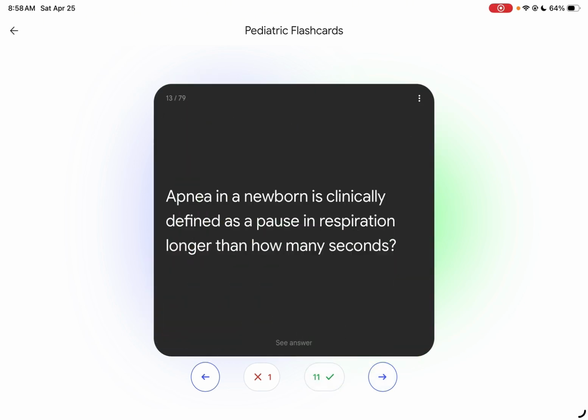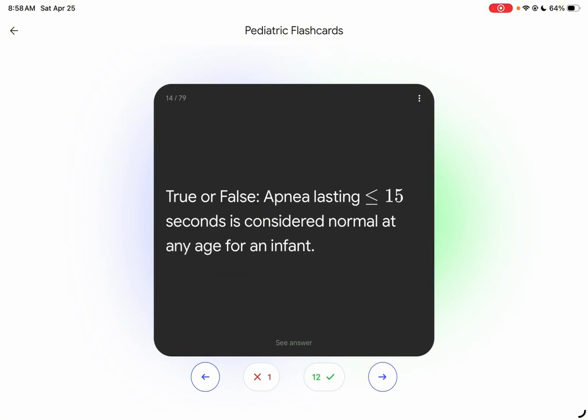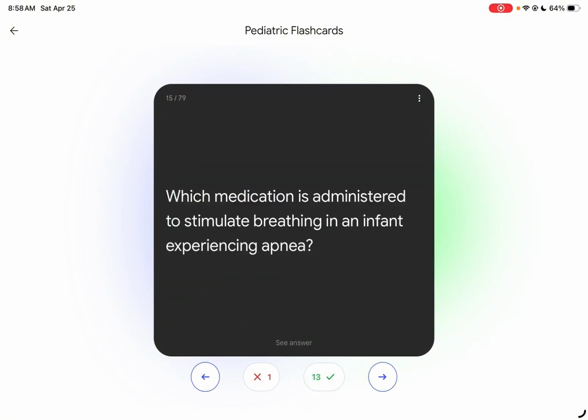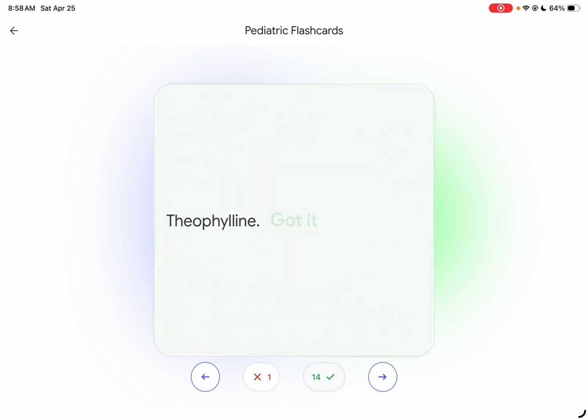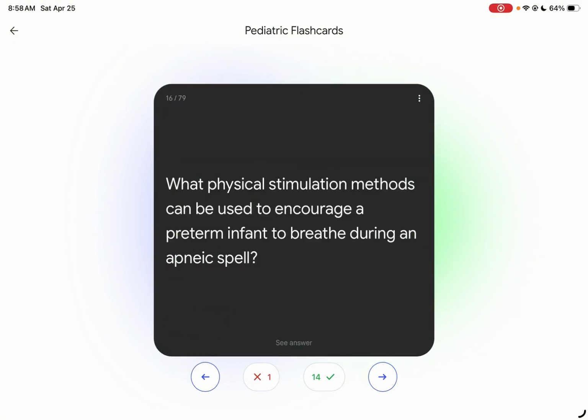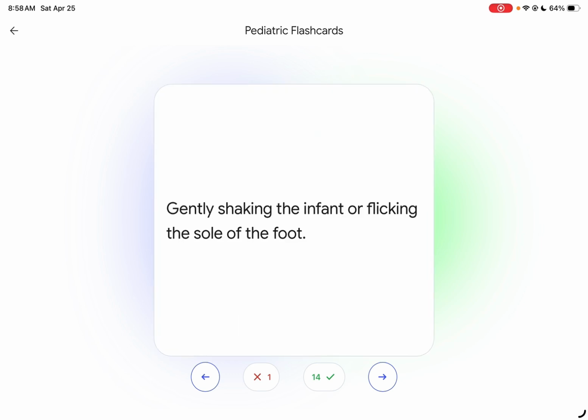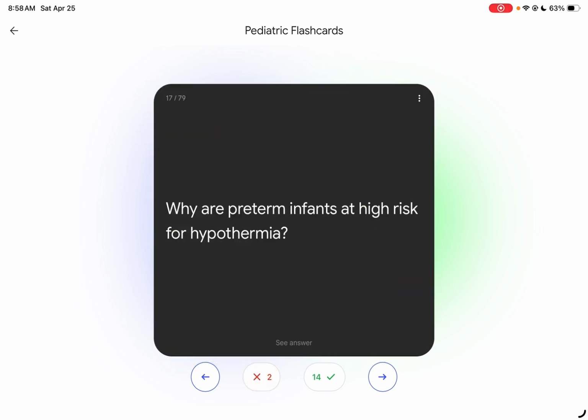Apnea in a newborn is clinically defined as a pause in respiration of 20 seconds. Apnea lasting less than or equal to 5 seconds is considered normal. True. Which medication is administered to stimulate breathing in an infant experiencing apnea? Bronchodilator, theophylline. The spelling: T-H-E-O-P-H-Y-L-L-I-N. What physical stimulation methods can be used to encourage a preterm infant to breathe during an apnea episode? Gently shaking or flicking the sole of the feet. So in an apnea episode, what nurses do is gently flick the sole of the feet.